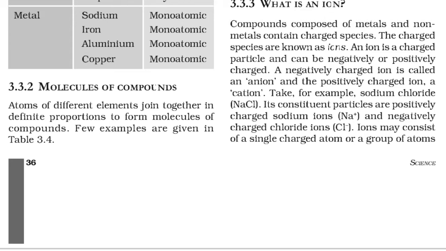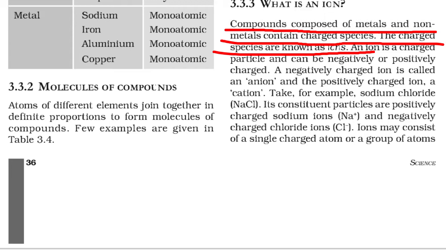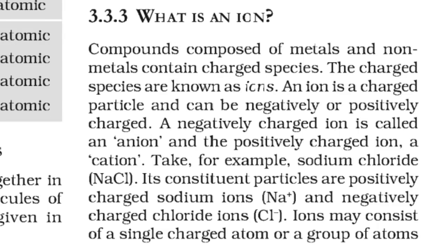So we know that compounds are composed of metals and non-metals, and they contain charged species. The charged species are known as ions. Or I can explain it in another way: when an atom loses or gains electrons, it becomes a positively or negatively charged particle, and those positively and negatively charged particles are known as ions.